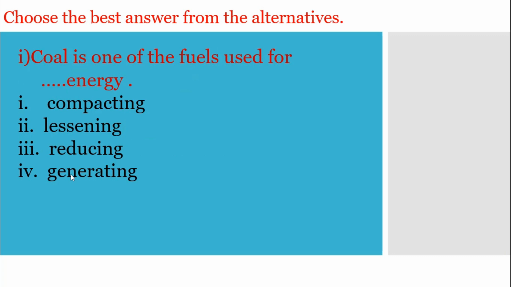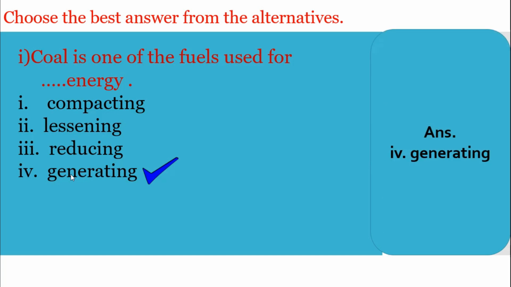And the next question, coal is one of the fuels used for dash energy, and here also you can see the 4 options. Number 1 compacting, number 2 lessening, number 3 reducing, and number 4 generating. So which answer sounds appropriate? Yes, dear students, the appropriate answer will be generating. Coal is one of the fuels used for generating energy.